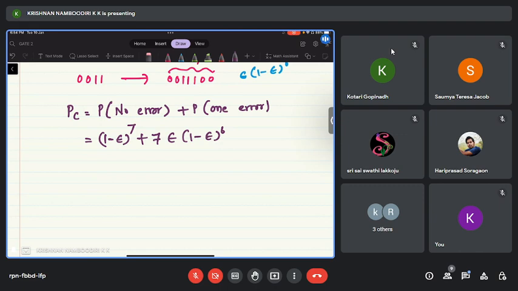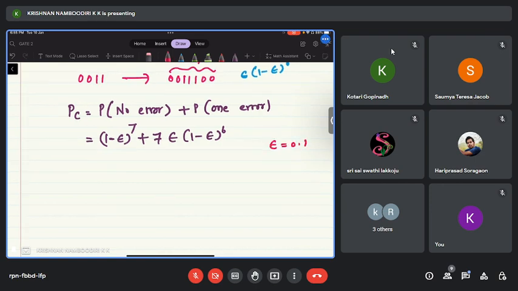Does everybody agree with this? Is it okay or not okay? Okay, good. What about others? If you have some questions, you can ask now. If not, I will just substitute the value of epsilon and get the answer. So epsilon is given to be 0.1, right? Which means 0.9 power 7 plus 7 times 0.1 into 0.9 power 6.